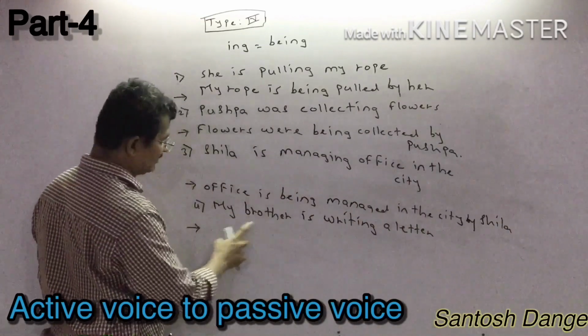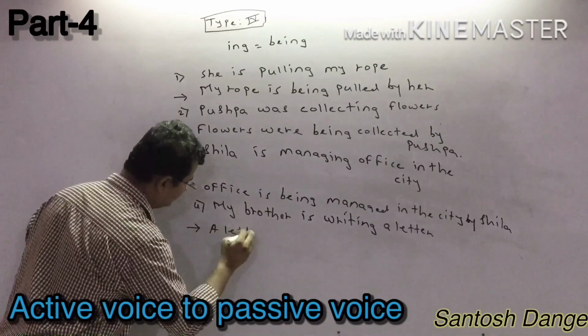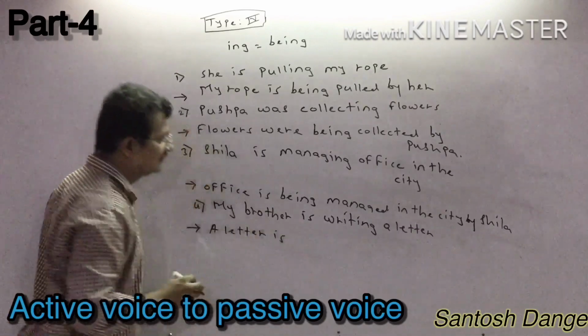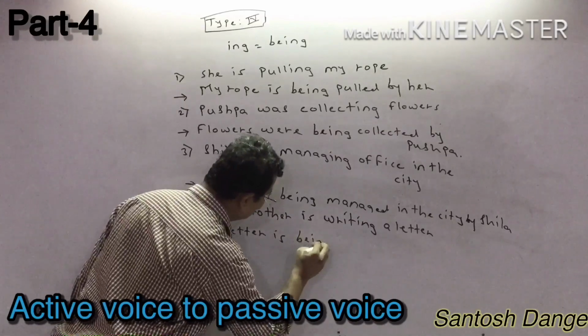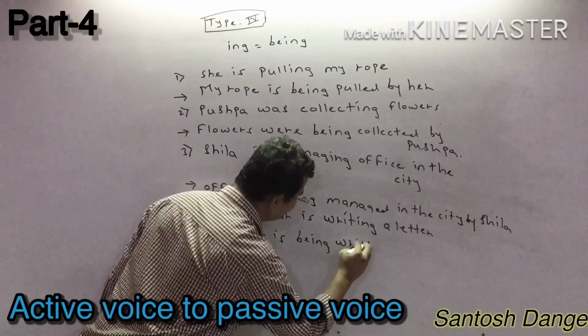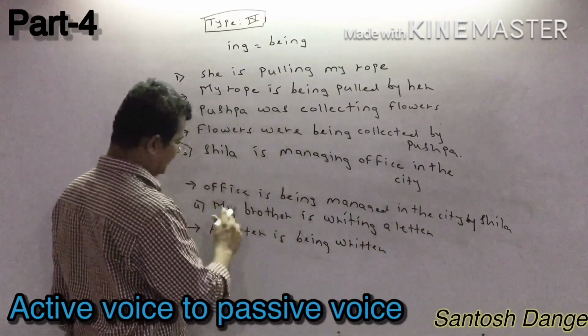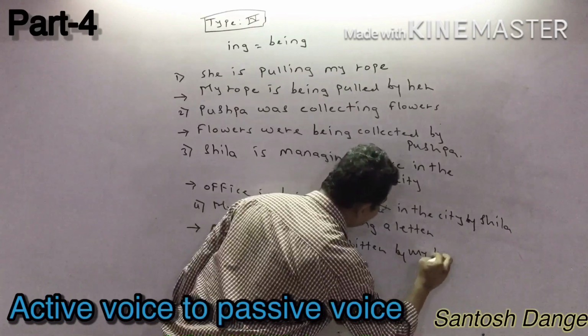Okay. Now: My brother is writing a letter. So first of all you write a letter. After that, is, and ing is there, so you write being. Write is going to be converted to written, by my brother.